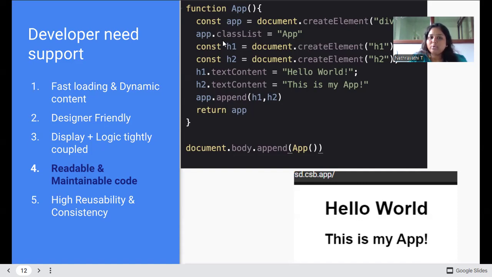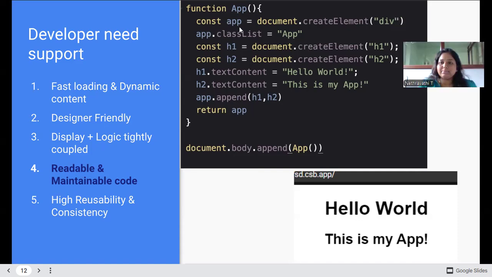At the beginning, I'm telling something as app, and I'm using document.createElement division. Within that division, I'm adding the class name app. Again, I'm creating an H1 and an H2. Then for that H1 and H2, I'm adding the text content, hello world and this is my app. And these two I'm appending to the app which was created, and I'm returning this app. This is a big procedure just to display these two lines.